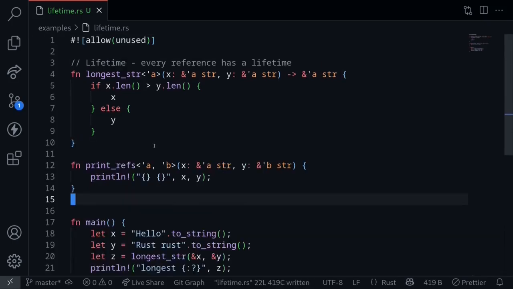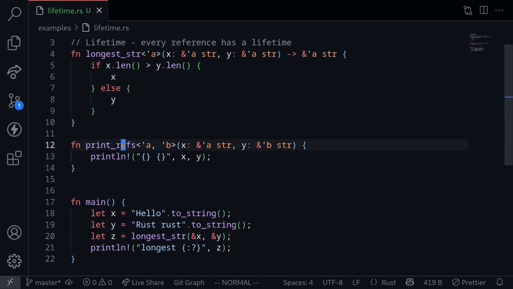Similar to generic types, you can also declare multiple lifetimes. Here inside the function called printRefs, it's declaring two lifetimes, a and b. The input x will have a lifetime of a, and input y will have a lifetime of b. In this code example, we're simply printing out x and y.